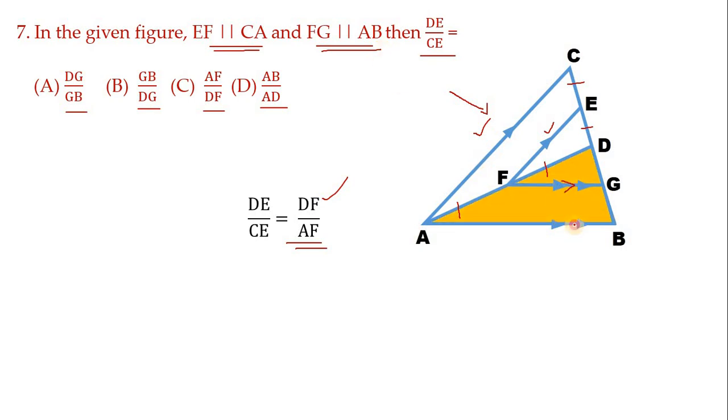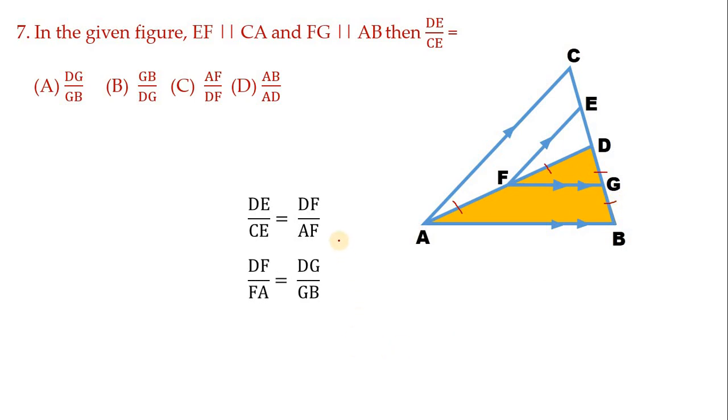See, this is parallel to this. Now apply Thales concept for this. Now we can write like this: DF by FA, DG by GB, isn't it? So in both the things I have applied Thales concept. Now see here in the first one, DF by EF there. In the second option, DF by AF or FA, both are same.